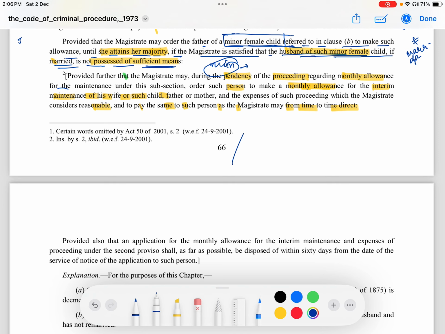So this section is about interim maintenance, if it is reasonable, from time to time on a monthly basis.